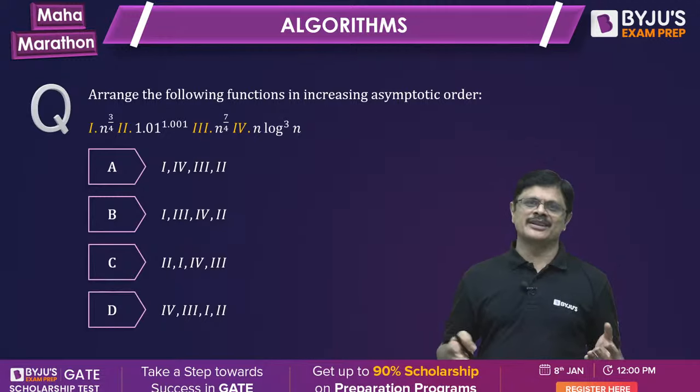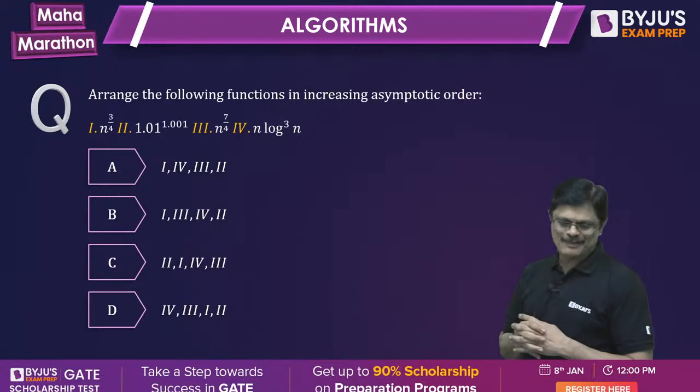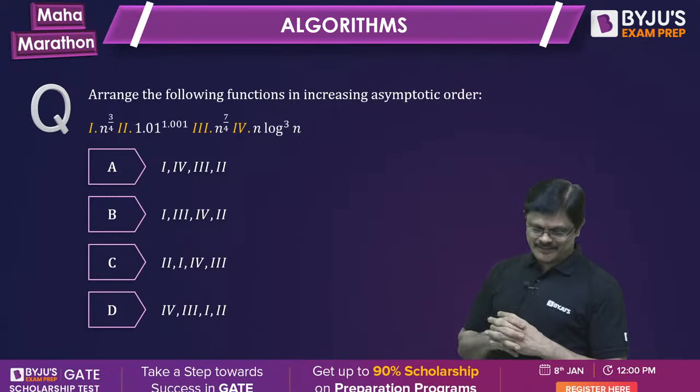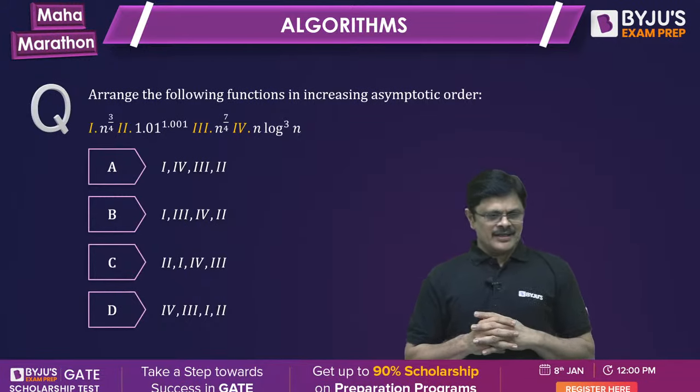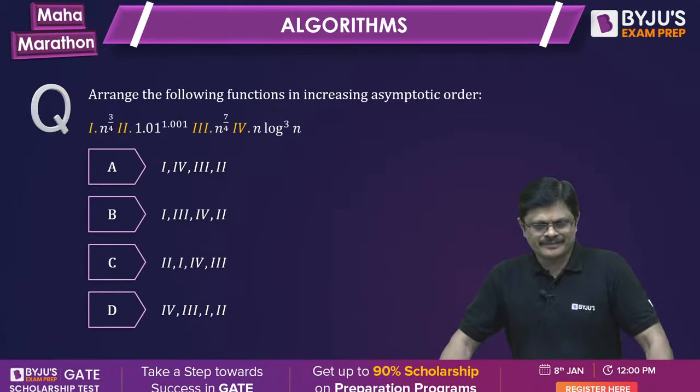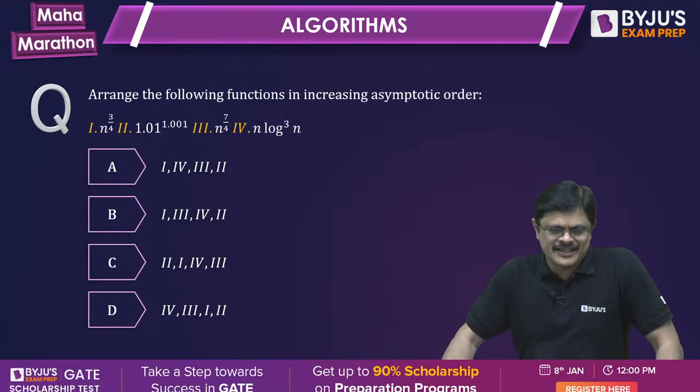I always start with asymptotic notation. Please tell me the correct ordering, my dear friends.